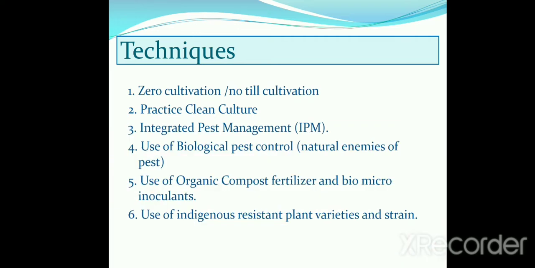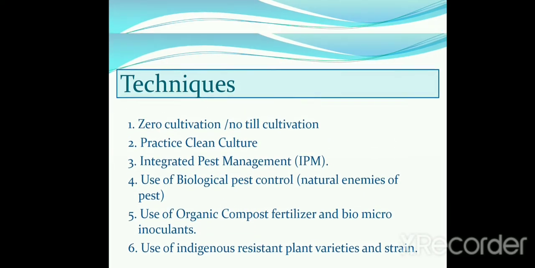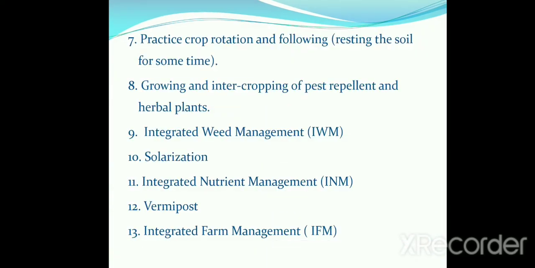Next one, different techniques are used for organic farming. First technique is zero cultivation or no-till cultivation. Second, different integrated systems can be used like integrated pest management, integrated weed management, integrated fertilizer management, use of biological pest control, organic concept, then solarization, integrated farm management, vermicompost.